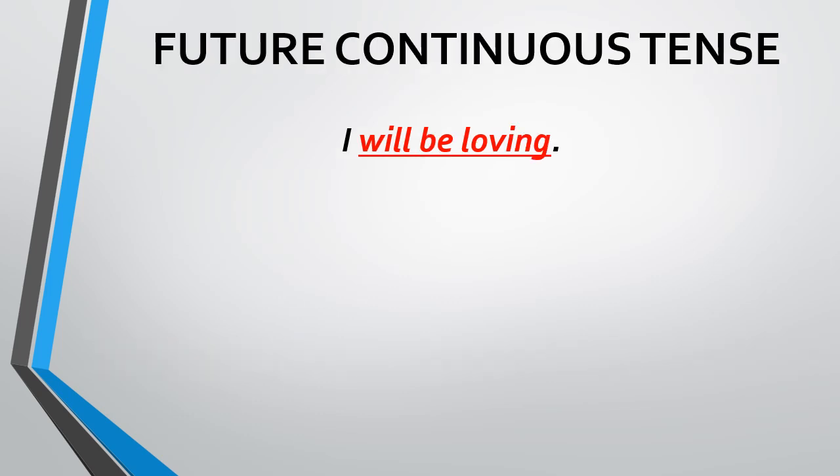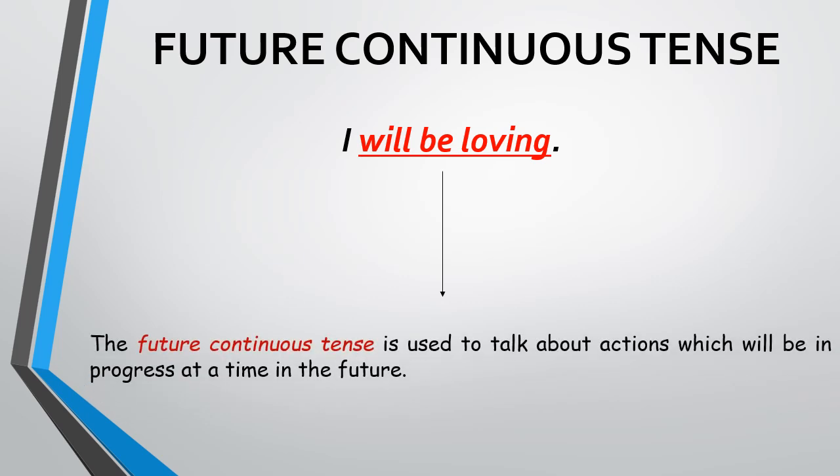The second subtense under future tense is future continuous tense, and the example is I will be loving. The future continuous tense is used to talk about actions which will be in progress at a time in the future. I'll be watching a movie tonight. It means the action will take place in future and it will be a continuous act.